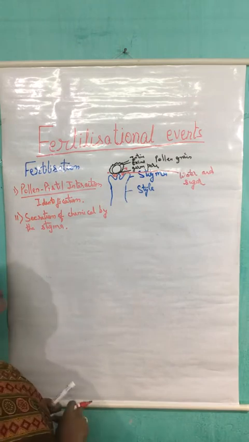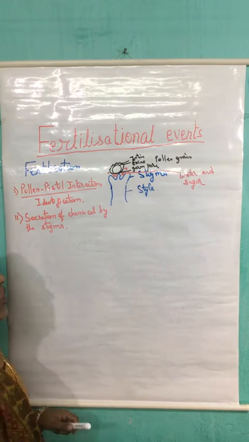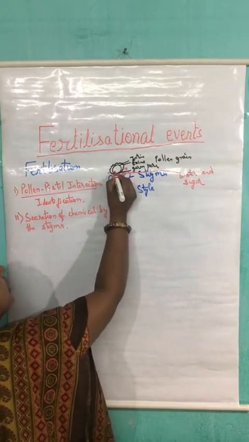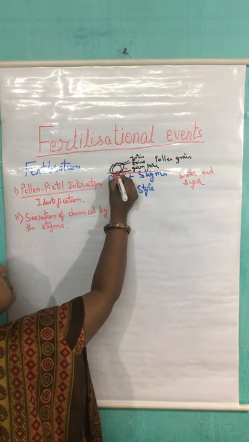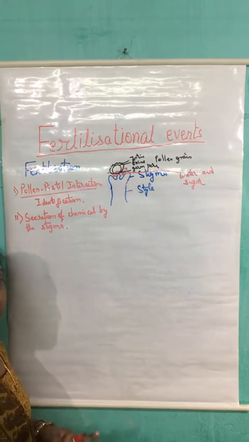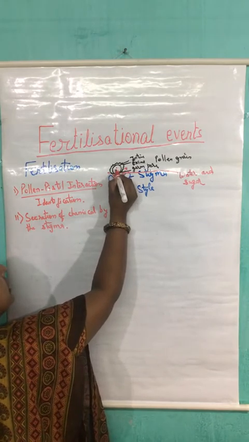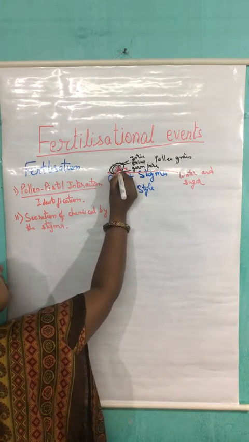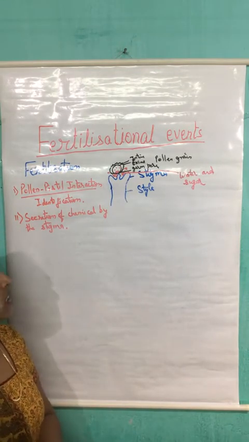Now, when this pollen grain absorbs this watery material, we know that inside the pollen grain there is a spindle shaped structure in which the generative cell is there, and this is the larger cell having the dense cytoplasm, and this is the vegetative cell, or we can say the tube cell.